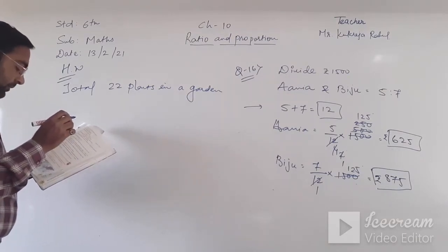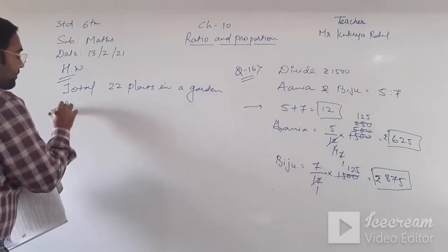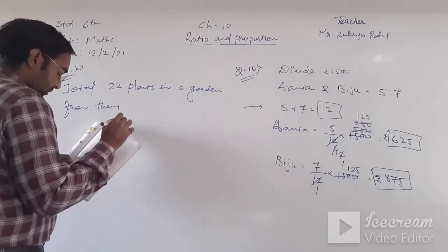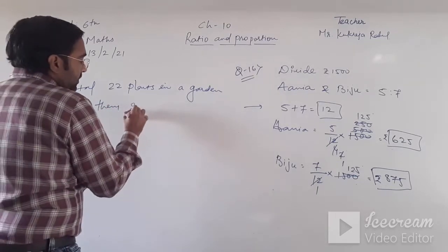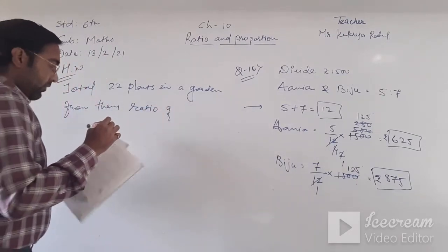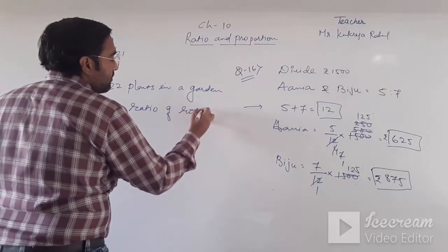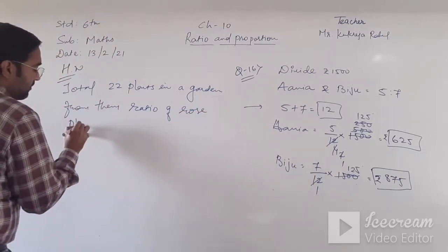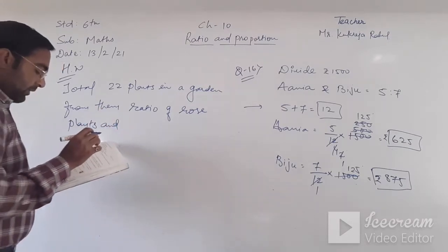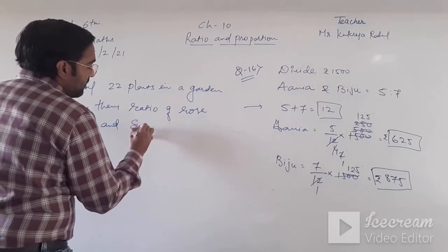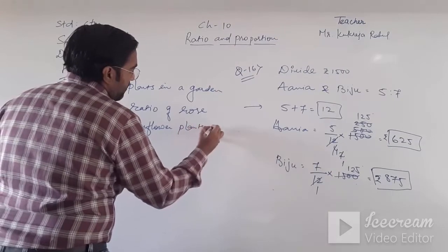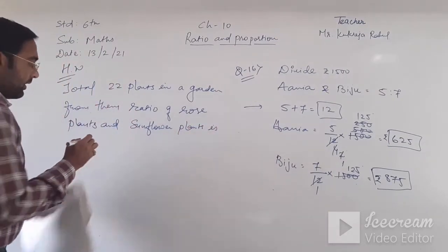From them, the ratio of rose plants and sunflower plants is 8:3.